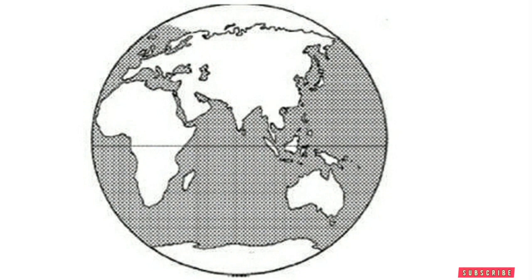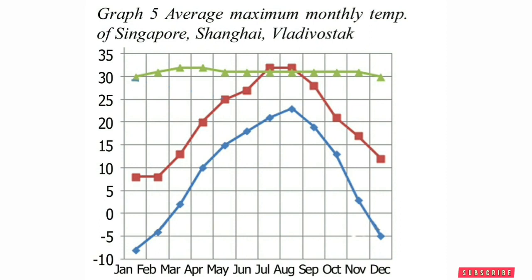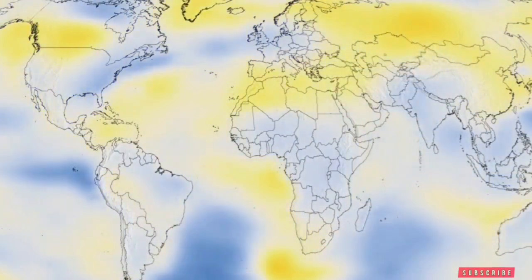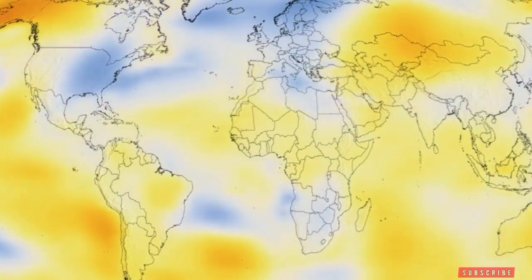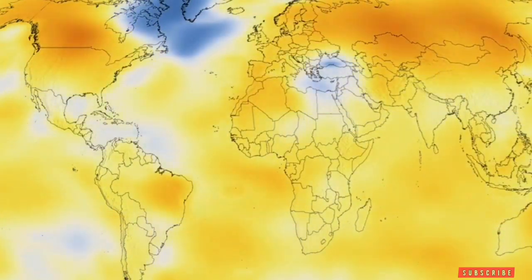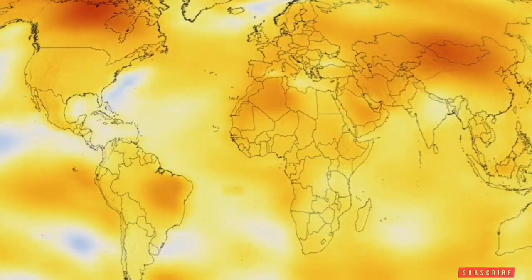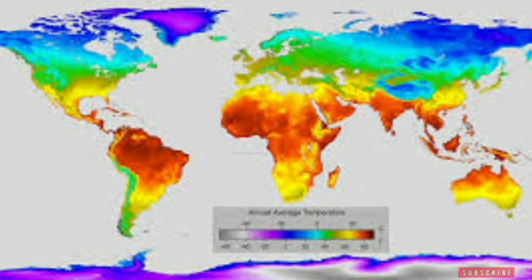Thus, places near the equator usually get more heat than the places further away from the equator. We can observe the temperatures of three places: Singapore, Shanghai, and Vladivostok. Temperature varies from place to place on the Earth's surface. We can find out which places are hotter and which places are cooler with the help of a temperature map.